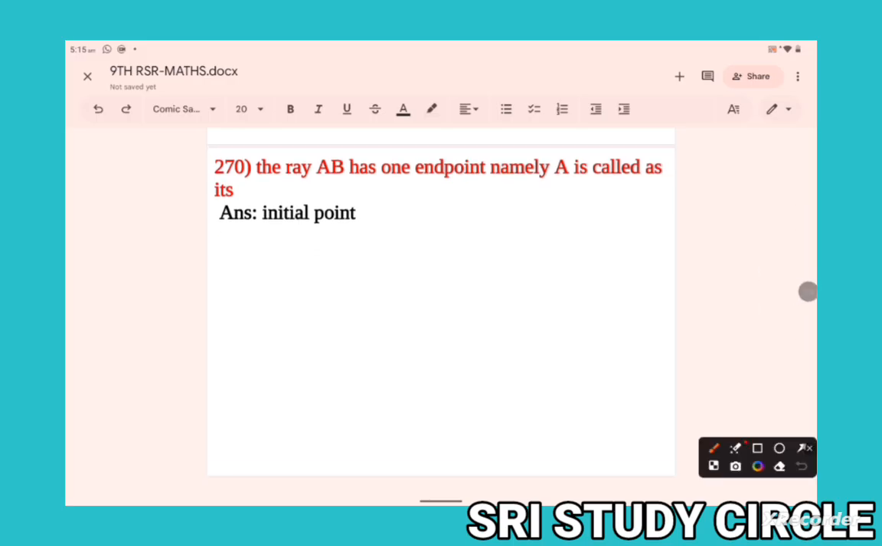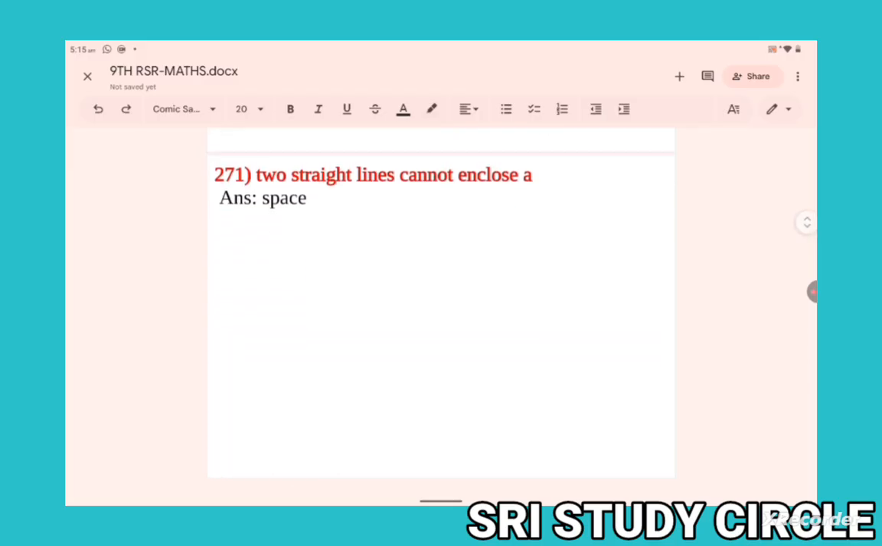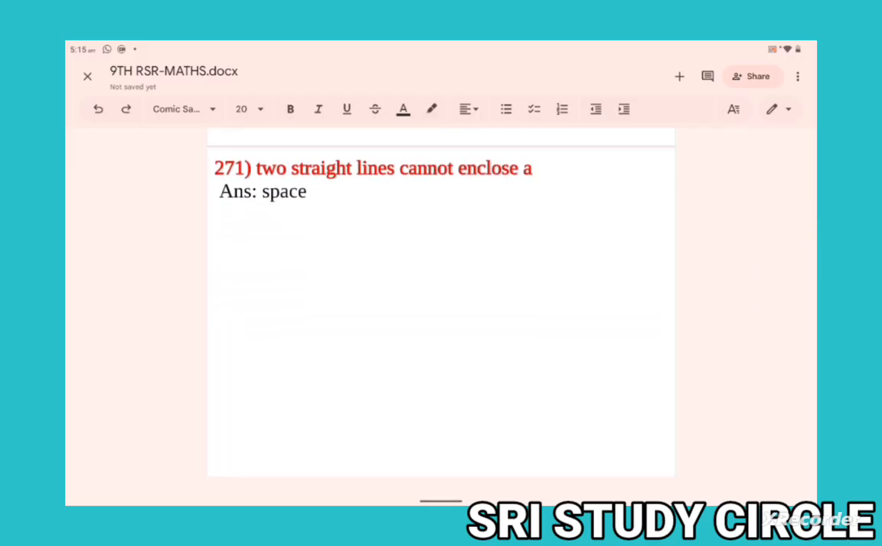The ray AB has one end point, namely A, is called its initial point. A. So this is the initial point and starting point. Two straight lines cannot enclose a space because a straight line means that it is endlessly produced in two directions.